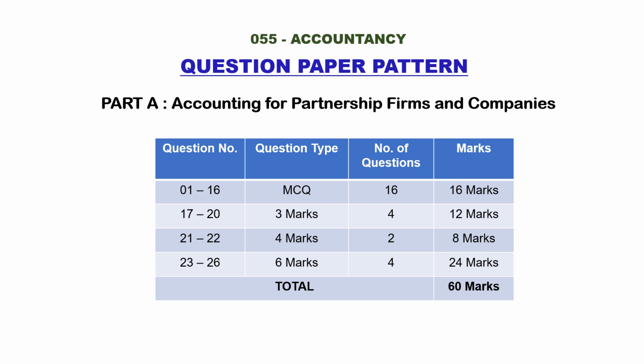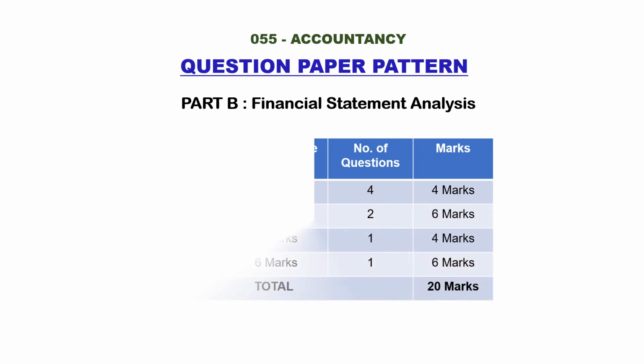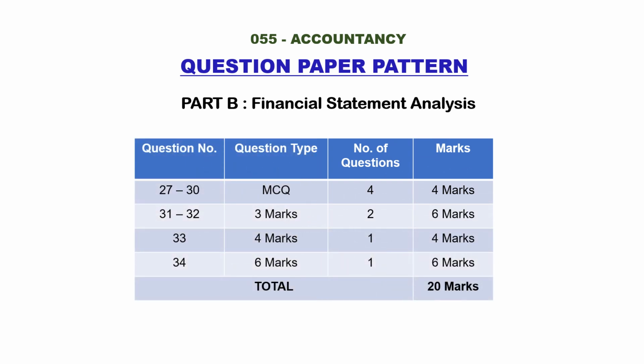Next, let us see the Part B question paper pattern. Financial statement analysis. Here, the question numbers start from 27 to 30. 4 MCQ questions will be asked. These 4 questions will come under financial statement analysis, that is ratio analysis and cash flow statement. Each question carries 1 mark. The total mark is 4.